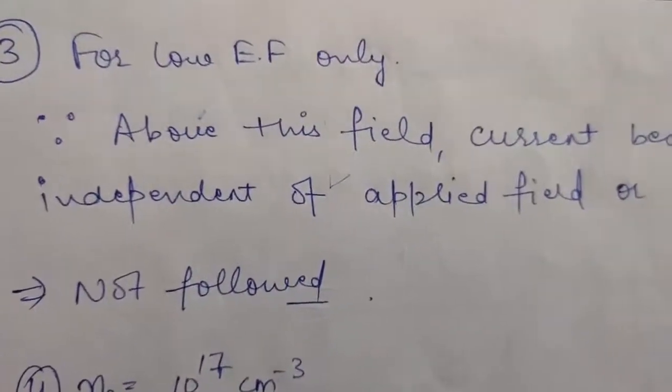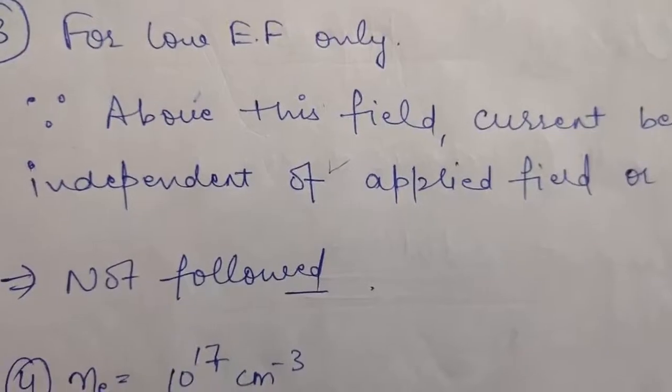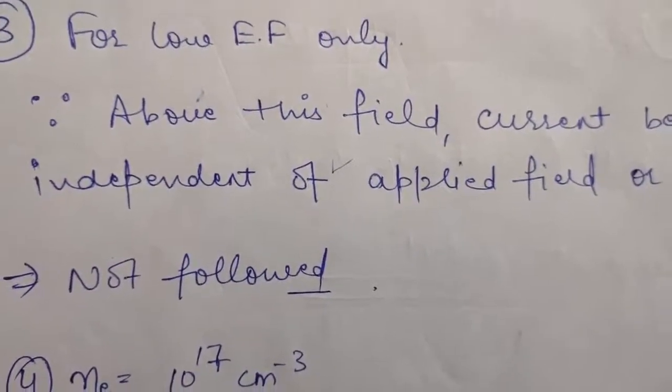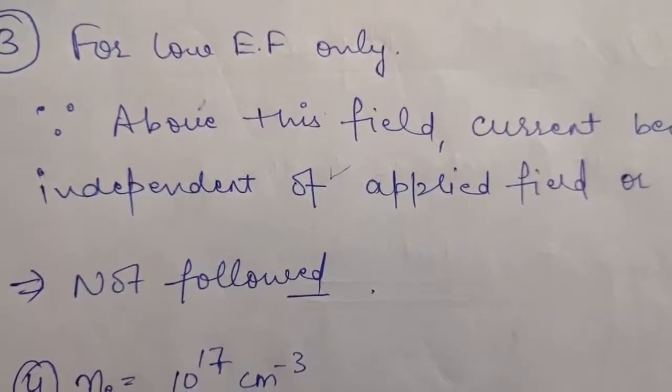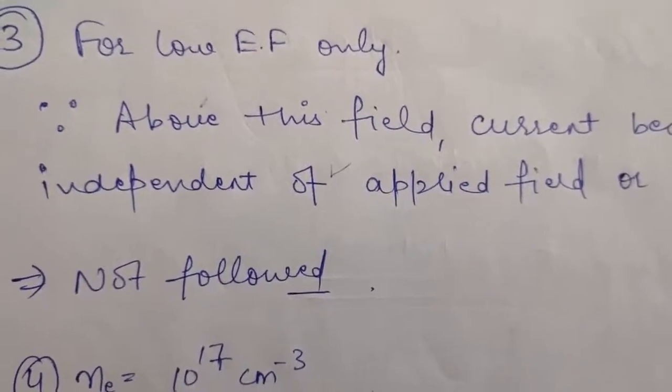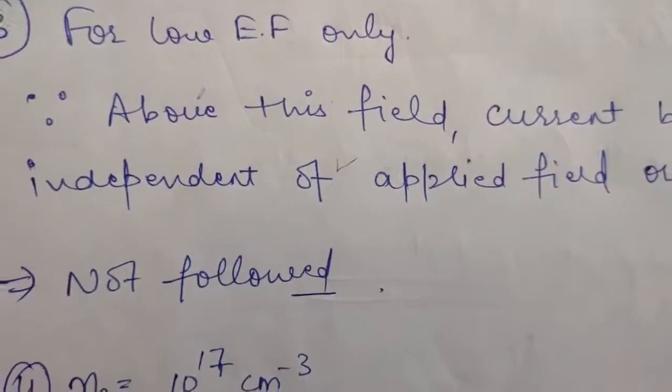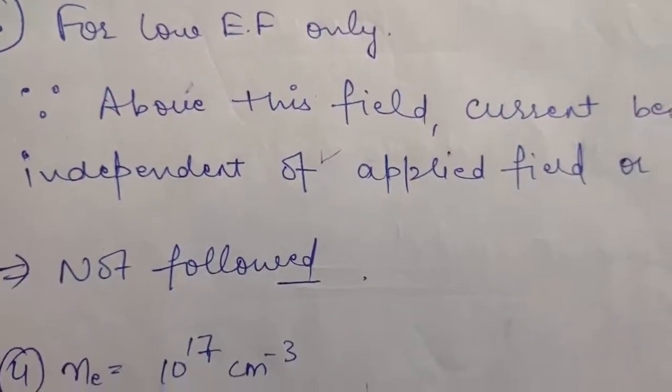In question number third, it is given whether the Ohm's law is followed for semiconductors or not. So here for this you can give a simple answer also, because see, you have studied PN junction, you have studied its reverse characteristics and your forward characteristics. In those you have seen the VI graph was not linear.